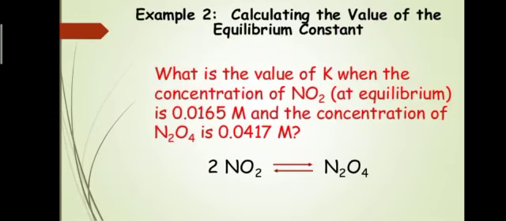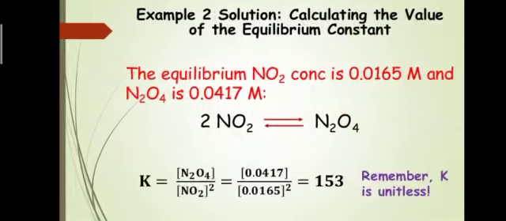Here is an example of calculating the value of the equilibrium constant. What is the value of K, the equilibrium constant, when the concentration of nitrogen dioxide at equilibrium is 0.0165 molar and the concentration of N2O4 is 0.0417 molar? The nitrogen dioxide is converting to N2O4.